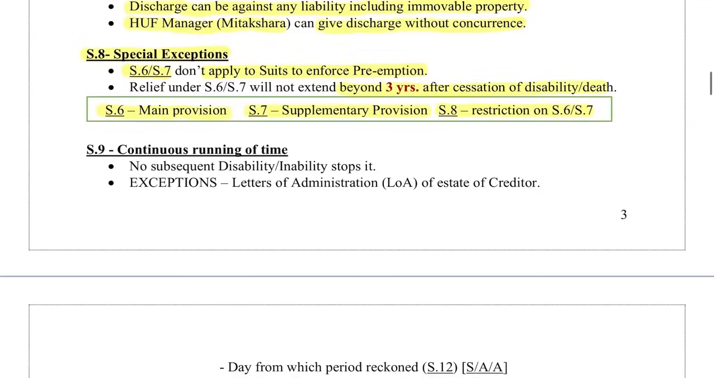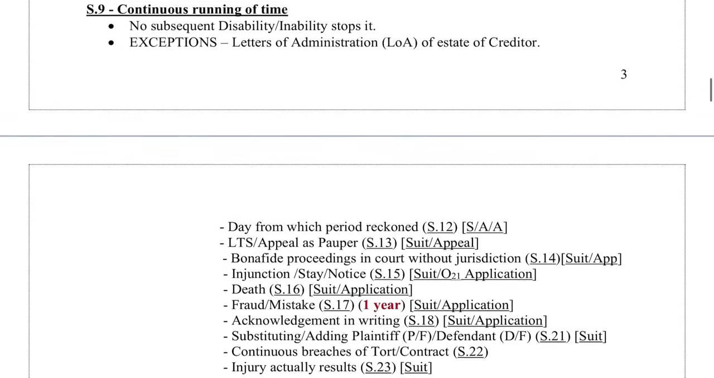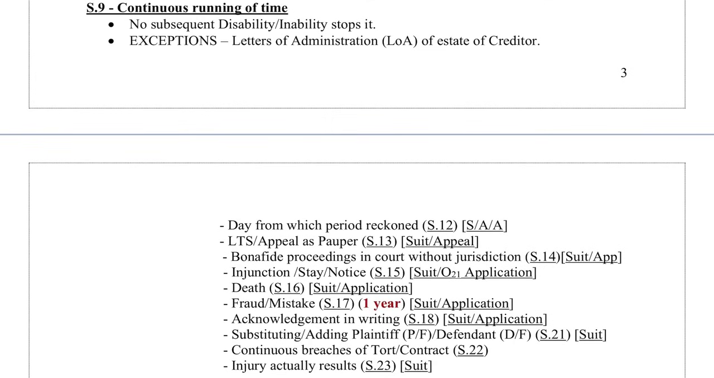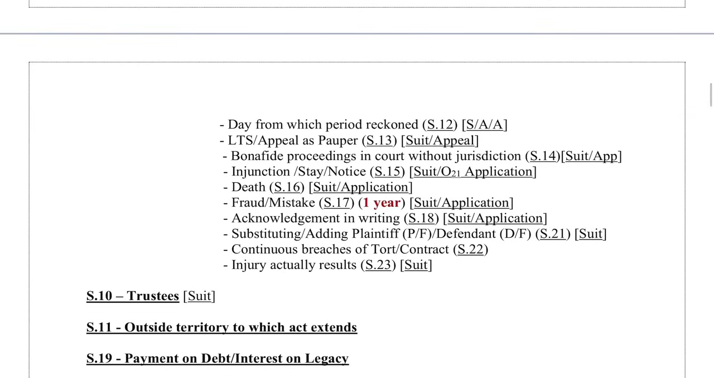Section 9 is one of the most important sections in the Limitation Act. It talks about continuous running of time. Okay, now the thing here is simple: once the time has begun to run, no subsequent disability or inability will stop it, but there are certain exceptions to it. The first exception is, if the letters of administration of the estate of a creditor are granted to the debtor, then time will stop. Section 12 talks about the day from which the period is reckoned.